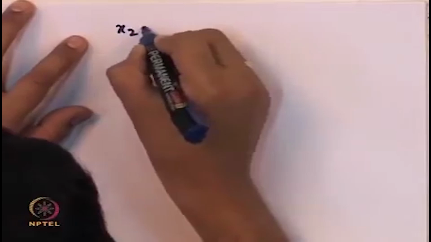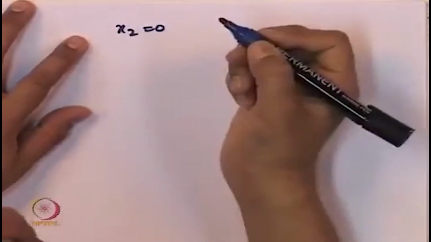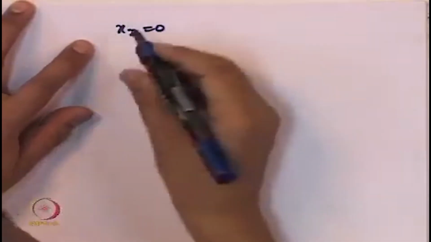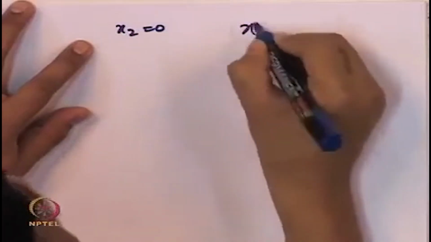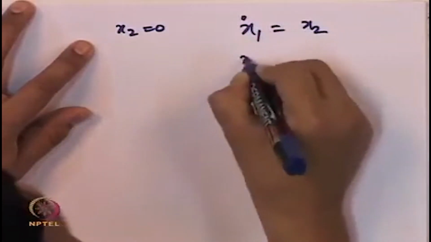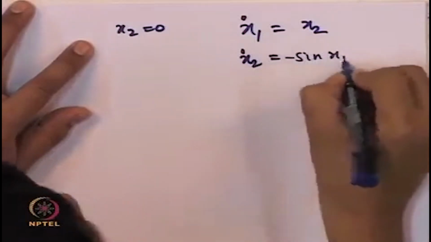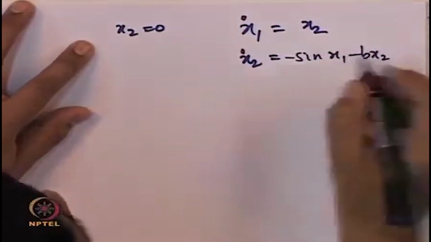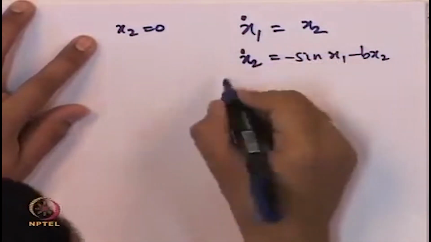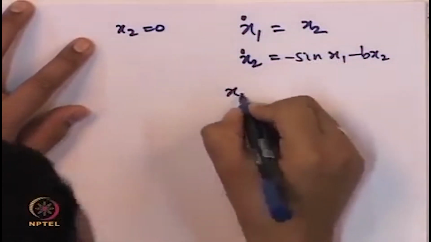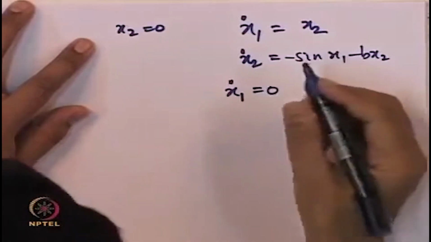So, x2 equal to 0 is the requirement that the set M is contained in E. Now, we will put this in x1 dot equal to x2 and x2 dot equal to minus sine x1 minus bx2. When we put x2 equal to 0, we get x1 dot equal to 0.